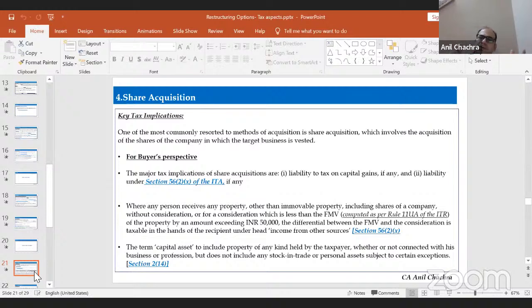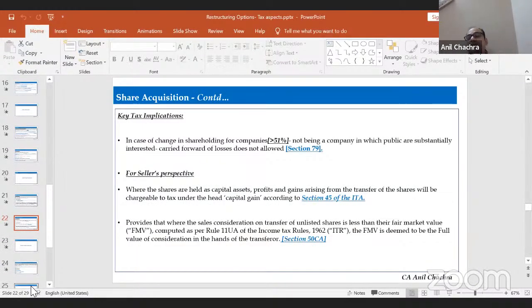So on a simple basis, at the time of acquisition of shares, whatever consideration you are going to pay, you need to compare it with the fair market value of the shares. For quoted shares, there's no question because the price will be available. For unquoted shares, because the listed prices are not available, we need to calculate as per Rule 11UA, and whatever the difference is will be treated as income under other sources.